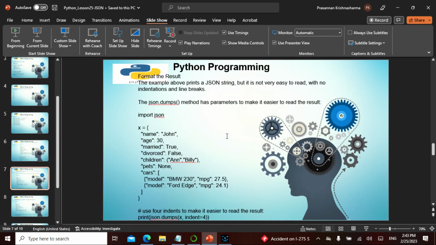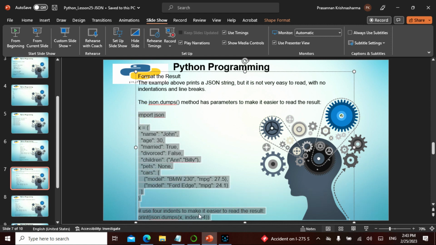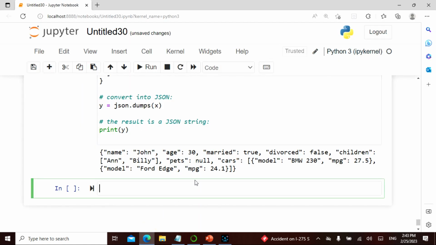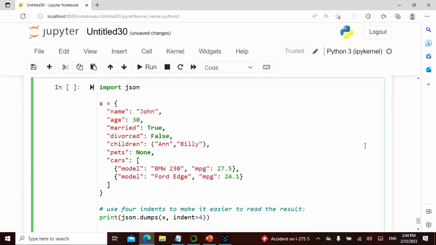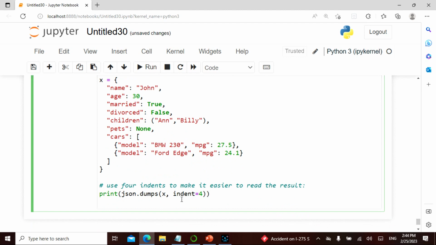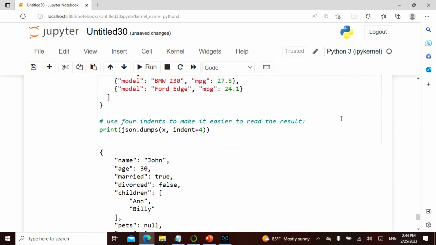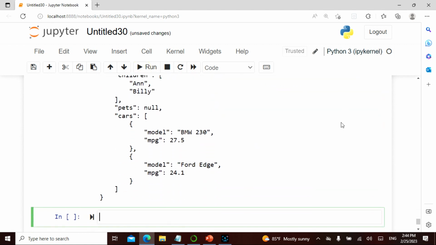So I'm formatting a result. When I have to format, dumps can make it easier to read the result, right? So let's see this. Exactly the dictionary, and then I'm dumping, converting, but I say indent. This indent I set to 4. This indent is the one which is formatting. Let's see. Now you see the same thing. It is a lot better to read in the form of JSON.